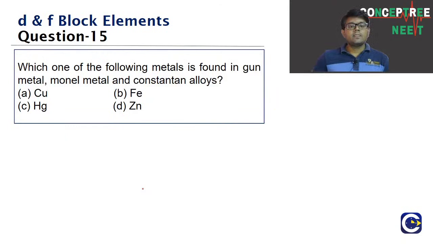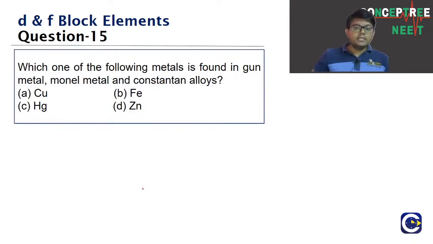Question number 15. Which one of the following metals is found in gunmetal, monel metal, and Constantan alloys? Here, we have to be clear about these common alloys and their composition.